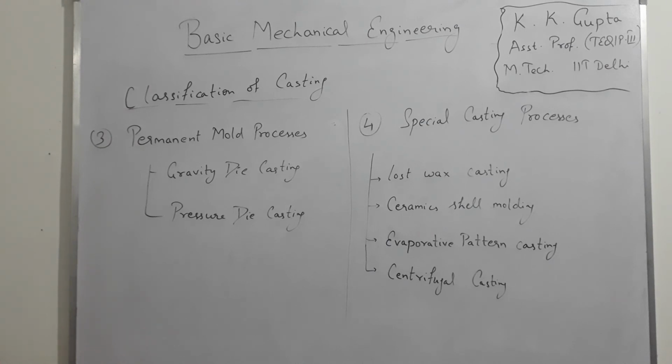Third one is pressure mold process, in which gravity die casting and pressure die casting. Pressure die casting are of two types: low pressure die casting and high pressure die casting. Fourth one is special casting process, in which there is lost wax casting, ceramic shell molding, evaporative pattern casting and centrifugal casting.